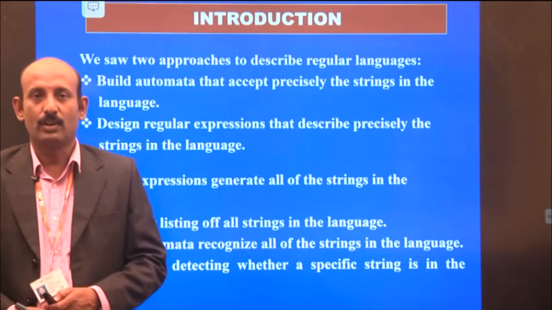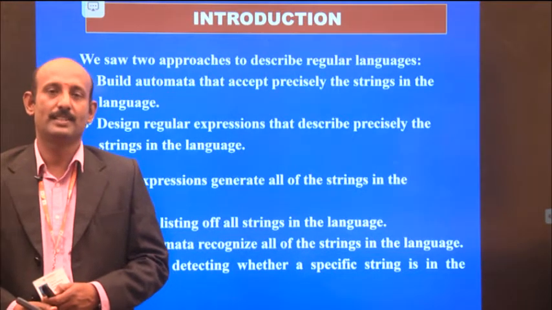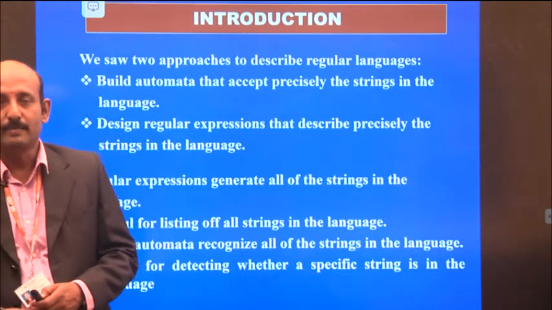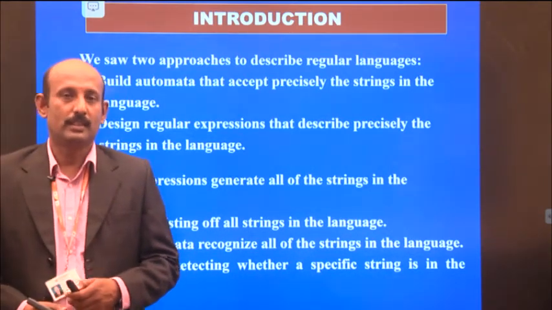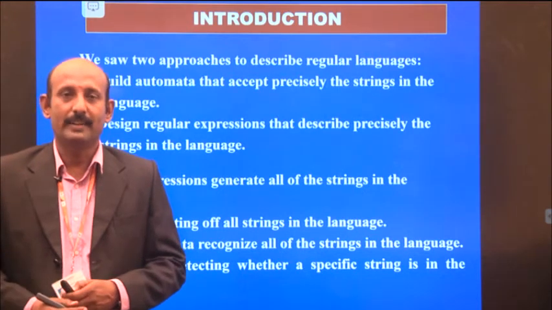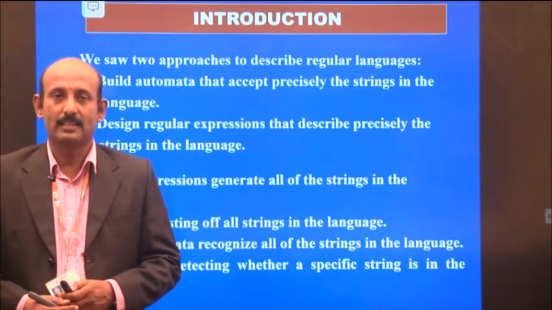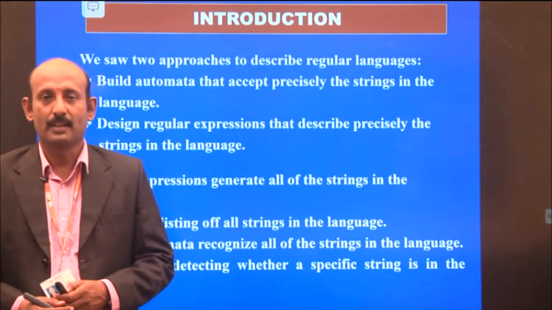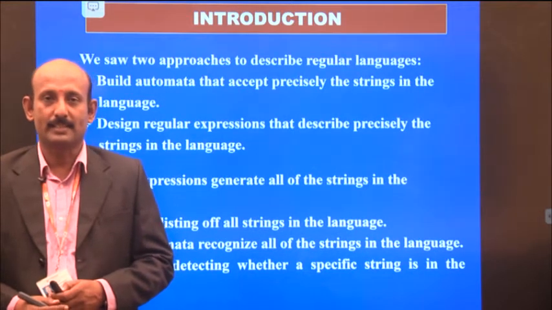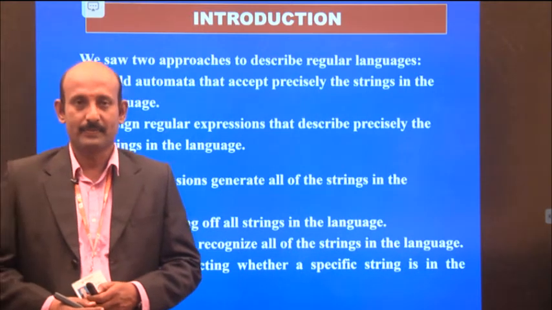So as of now, we know that there are 4 types of languages: Type 0, Type 1, Type 2, Type 3. That is, phrase structured grammars, context sensitive grammars, context free grammars and regular grammars. These grammars are generating the languages.